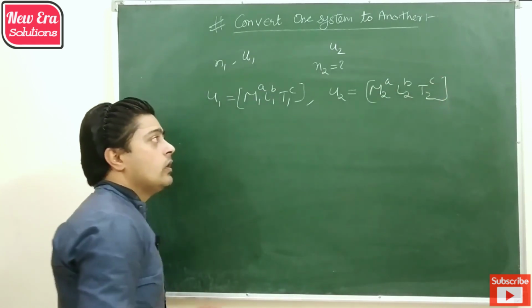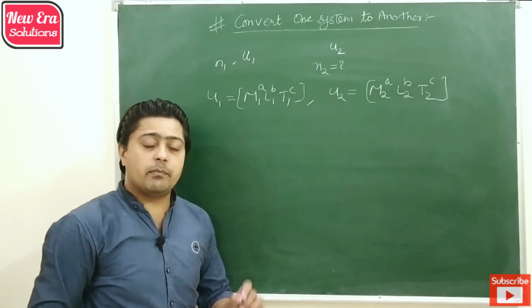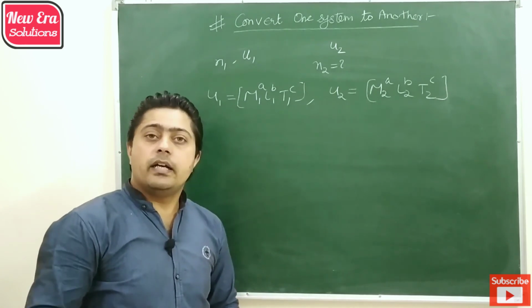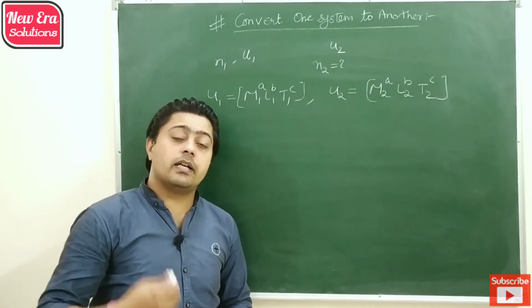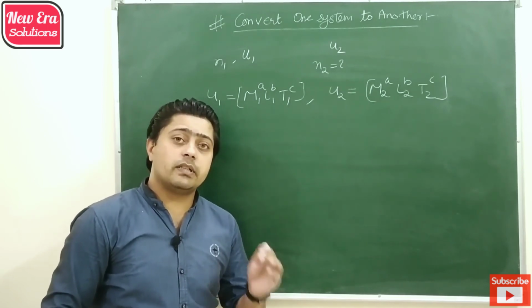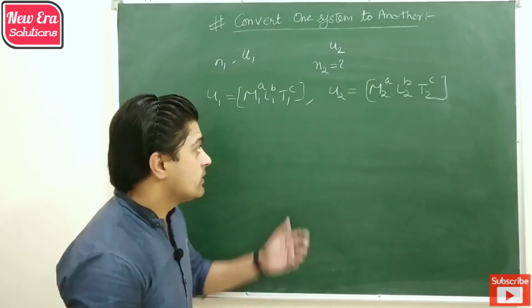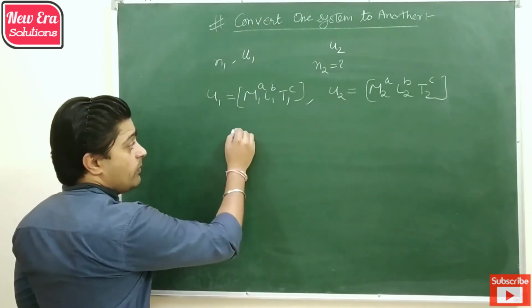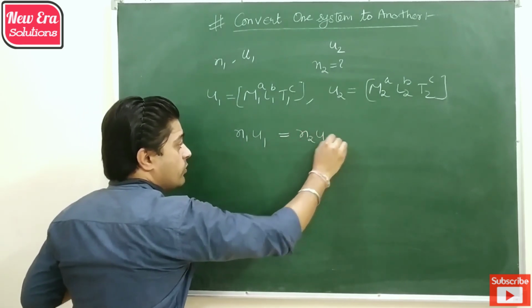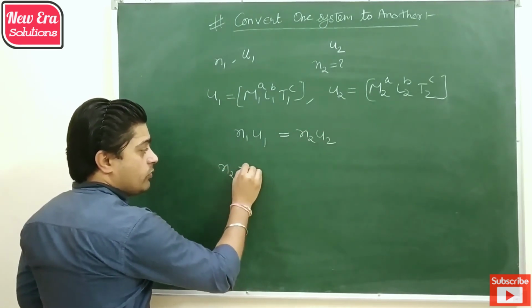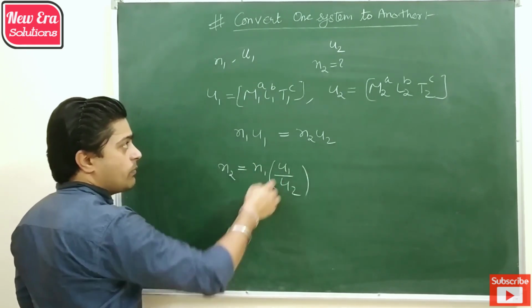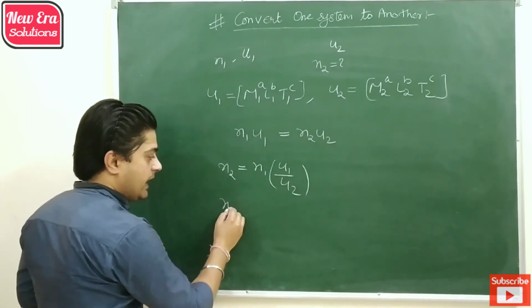As we know, if the system changes, the dimension remains the same, because when we express area, it may be meter square, centimeter square, or kilometer square. So the unit can be changed but the dimension will not change. Then by using the expression of measurement, N1 U1 is always equal to N2 U2. So N2 is N1 U1 by U2. By putting the values of U1 and U2, we get N2.